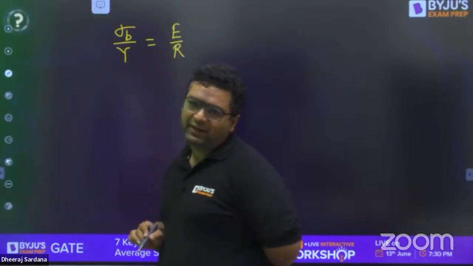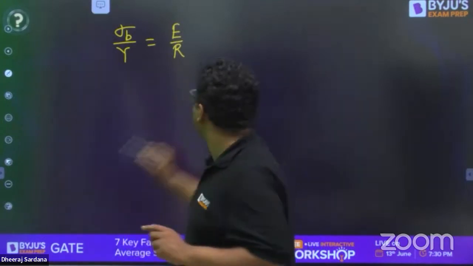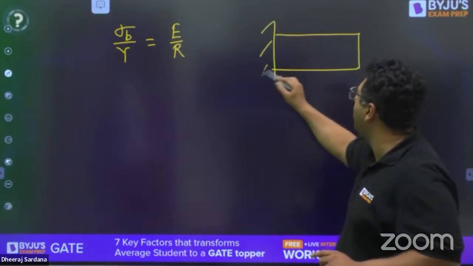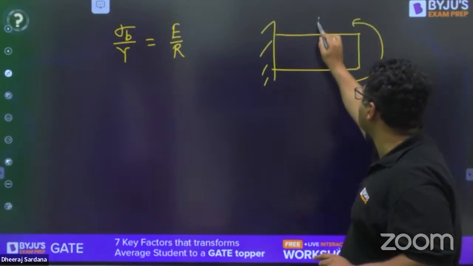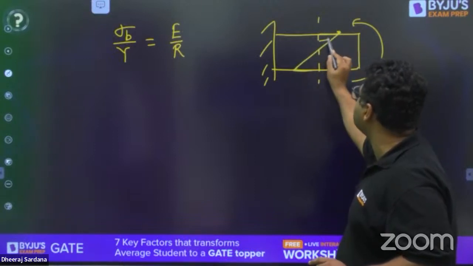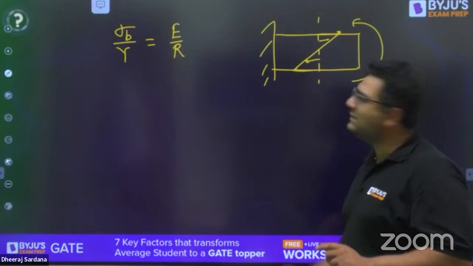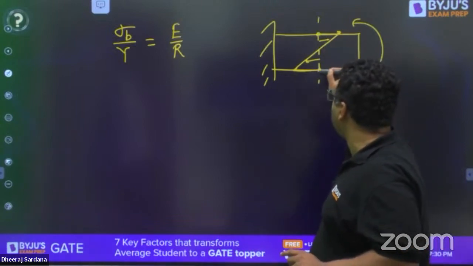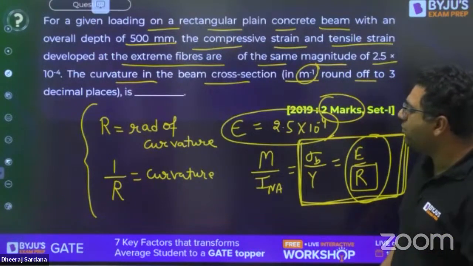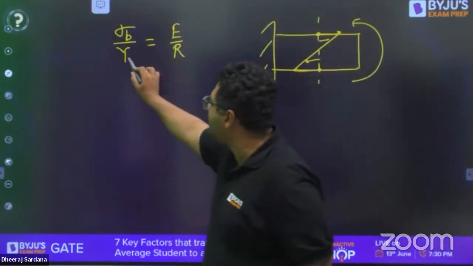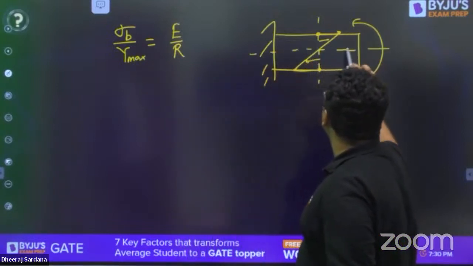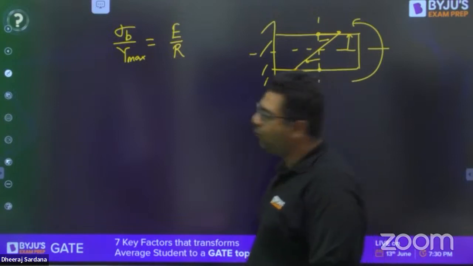Then, my dear, you would be aware that they are asking about the maximum stress. And whenever we are going to have a beam like this, and if some bending moment is acting, like sir has also shown you the bending stress distribution, the bending stress distributions are coming like this. By looking at this distribution, you can see the stresses are maximum at top and bottom fiber. So they have given the maximum strain. So for maximum strain, I need to take Y maximum. Y maximum is nothing but the distance from the neutral fiber or neutral axis for top or bottom fiber.